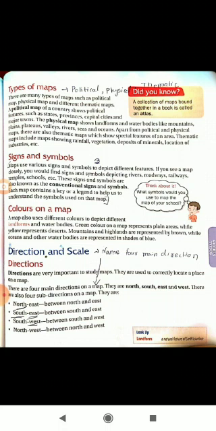They are used to correctly locate a place on a map, whether that particular place is in the north direction or in any subdirection between, like northeast or northwest. That is learned with the help of directions. There are 4 main directions on a map: north, south, east and west. There are also 4 subdirections on a map: northeast between north and east, southeast between south and east, southwest between south and west, and northwest between north and west. Again, we will observe this with the help of a picture.